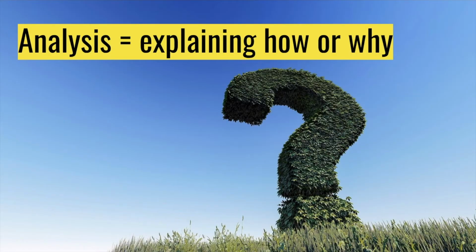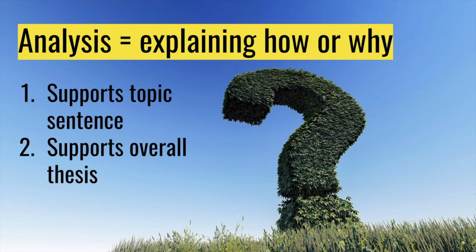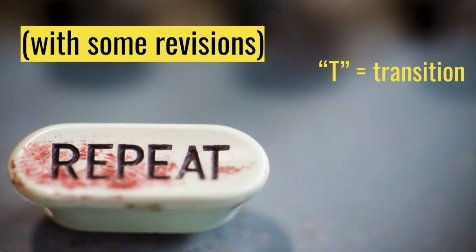In this section, you're going to need to do two primary things. First, explain how the quote supports that specific paragraph's argument, its topic sentence. And two, explain the significance or how the quote could impact the overall argument, the thesis. Now, you're just going to probably repeat this process over and over again each time you need to introduce new evidence in the same paragraph.